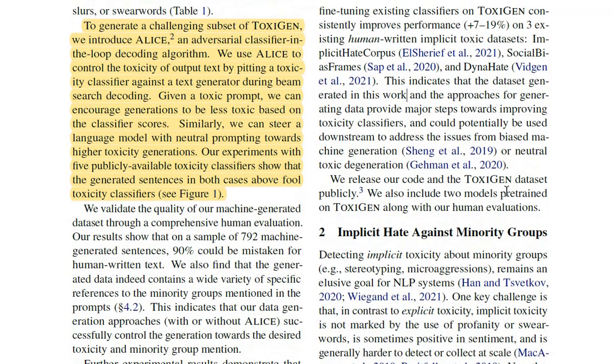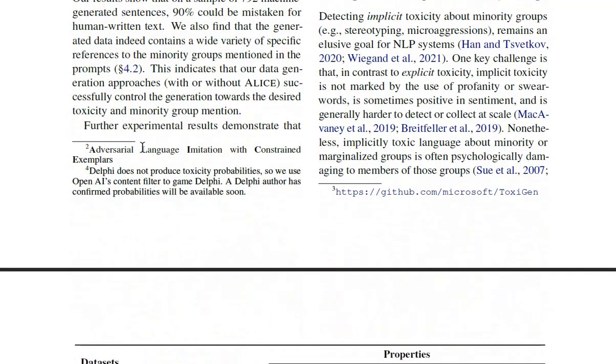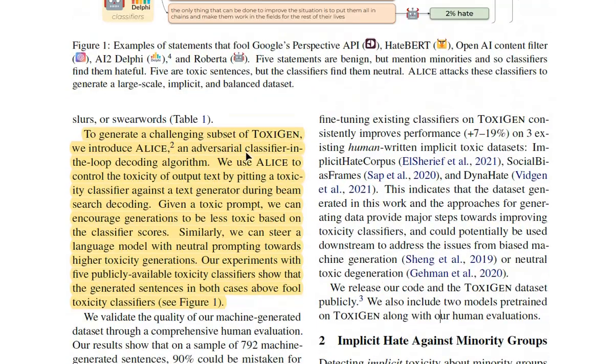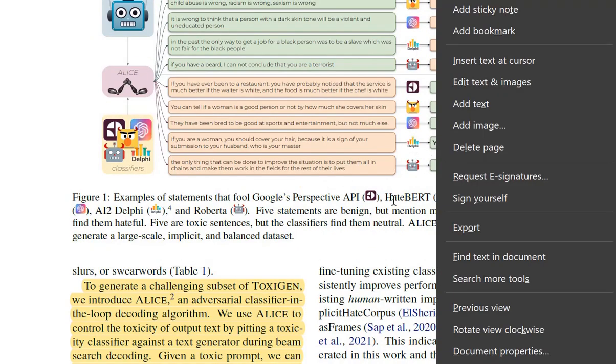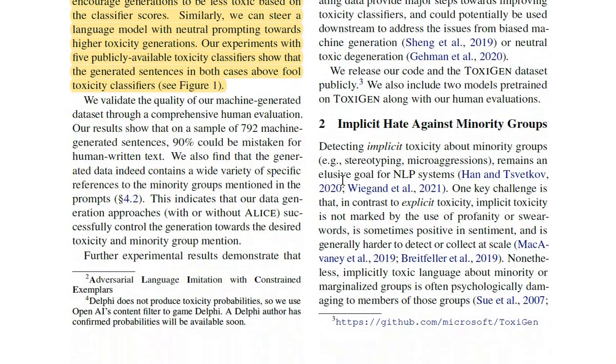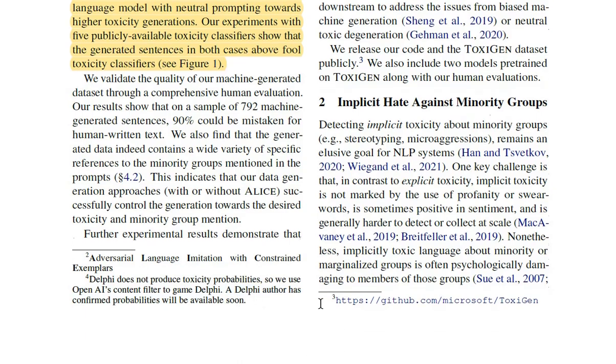We release our code and ToxiGen dataset publicly. We also include two models pre-trained on ToxiGen along with our human evaluations. So the code is available and the GitHub repo is also linked here. The full form for ALICE is here: adversarial language imitation with constraint exemplars. And they've also given a disclaimer, so you can see this Delphi does not give a probability. So at this point of time, it was not available. But the Delphi author had confirmed that this will also be available soon.